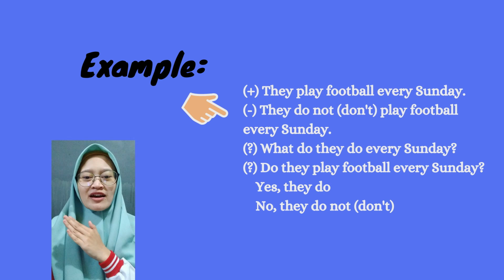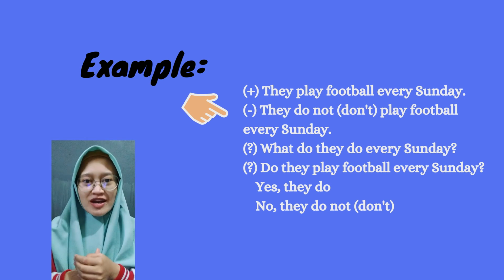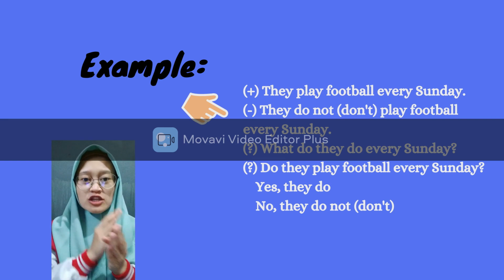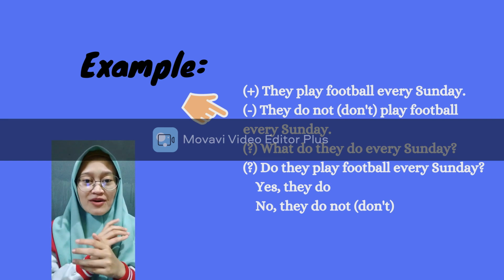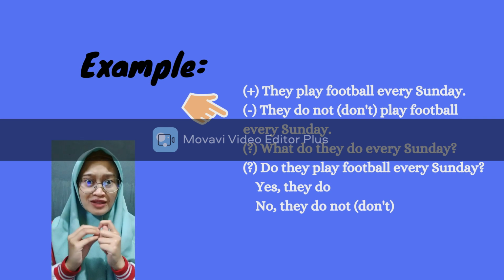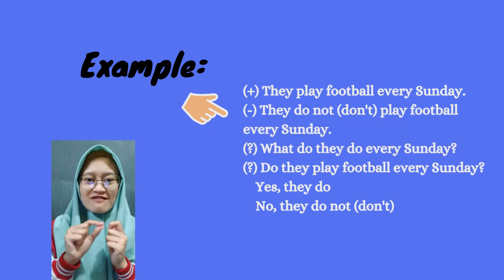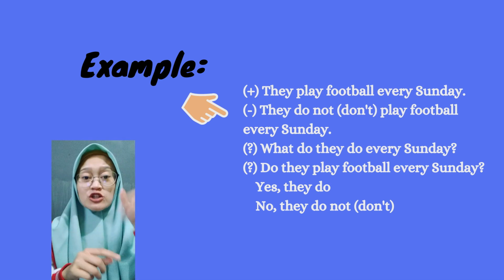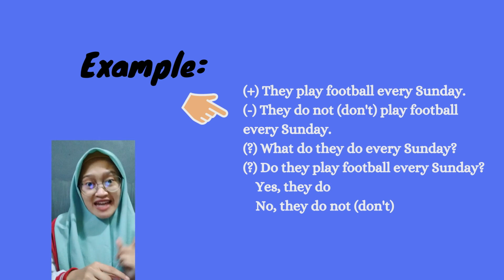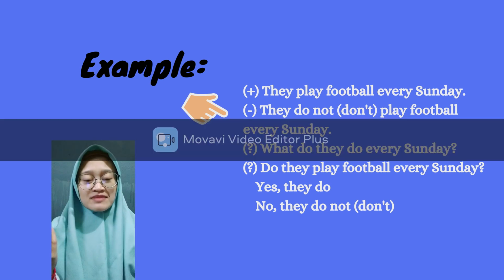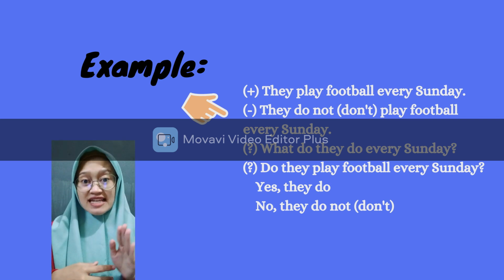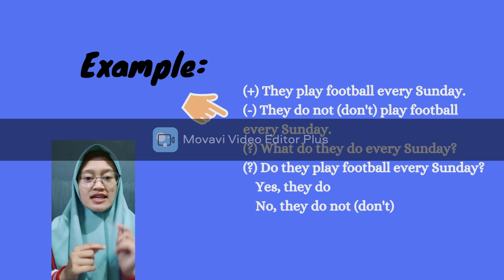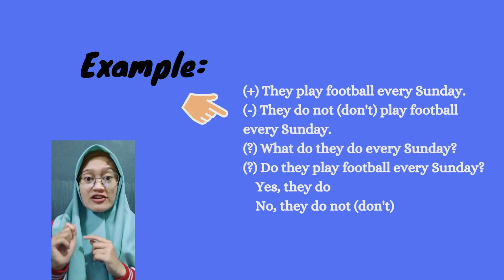And then next we move to the yes or no question sentence. The form is we start with do or does. Now I would like to take do in front of the yes or no question. The form can be: do they play football every day? If the answer is yes, you can say yes, they do. If the answer is no, you can say no, they do not or don't.